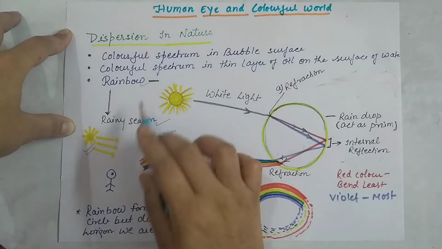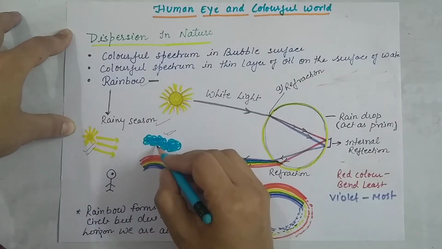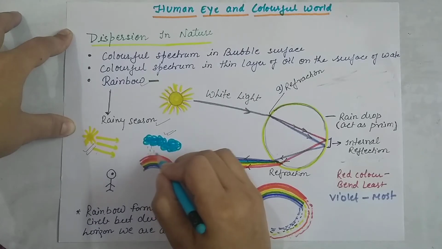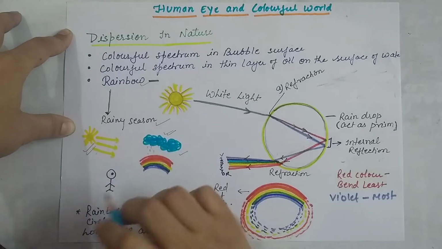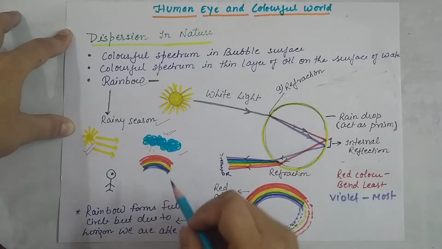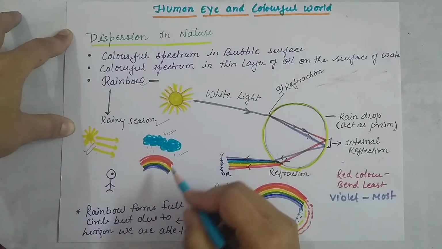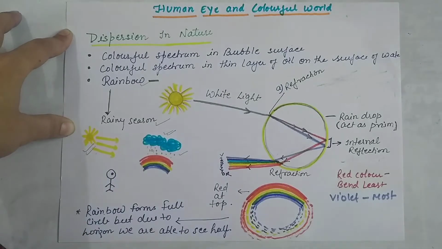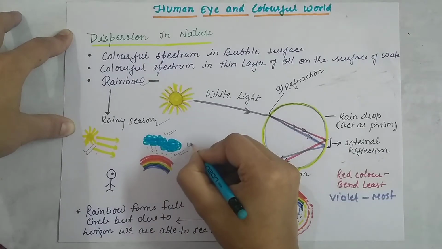Then only you will get the rainbow, because when the rain stops, due to the rain some moisture or rain droplets are still present in the air, and those droplets work as